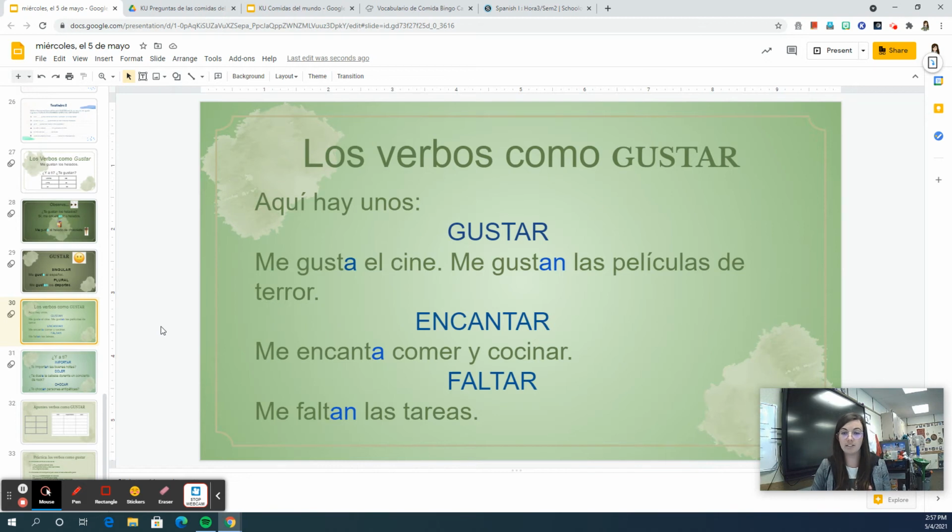So these verbs are all very similar to the verb gustar. Me gusta el cine, me gustan las películas de terror. Me encanta comer y cocinar. Why is it singular? Me encanta. It's verbs. Comer y cocinar. Me faltan las tareas. An, plural, las tareas.